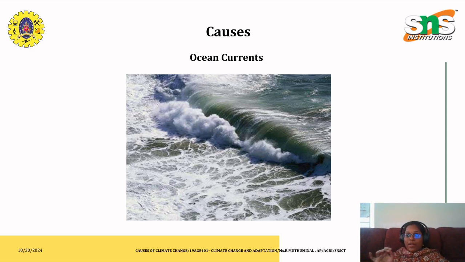I hope everyone has heard of it, because the waves or ocean currents have the capability to rupture the rock surface at the lower area, or to erode the top layer of the surface, so that the structure of that rock gets changed. A great example of ocean currents is the tsunami, which we have all experienced, right? That also causes a serious disaster.